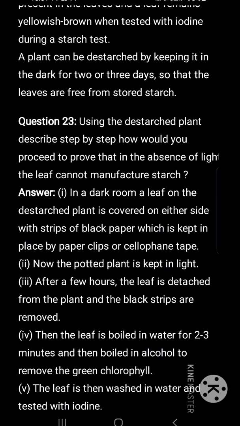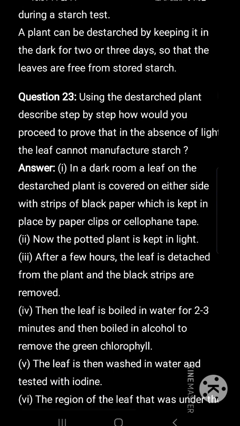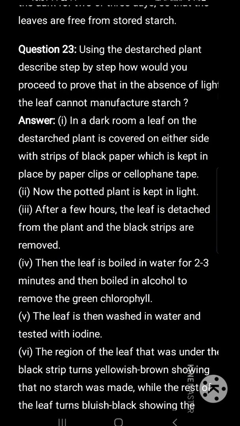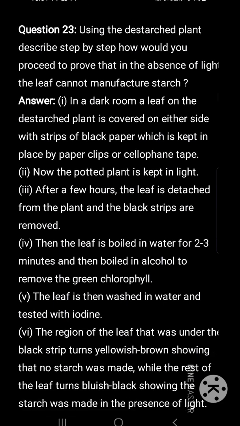A plant can be de-starched by keeping it in the dark for 2 to 3 days so that the leaves are free from stored starch. Using the de-starched plant, describe step by step how would you proceed to prove that in the absence of light, the leaf cannot manufacture starch.